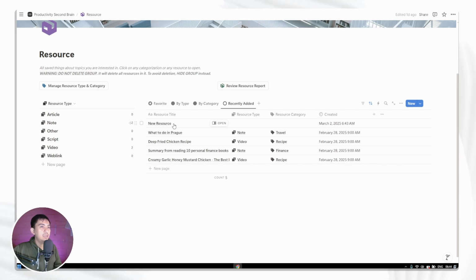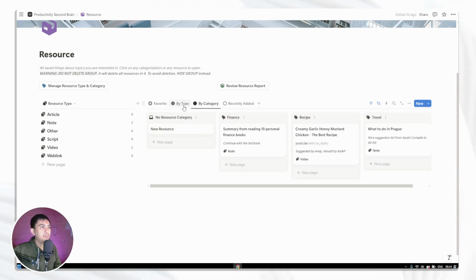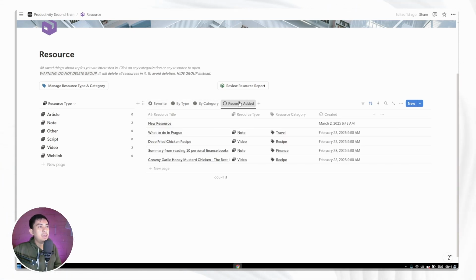And the new resource we just added, let's say that we leave the resource type blank, for example, it will also be shown appropriately in the by type and by category views. And you can edit after you organize everything. So that's how you add a new resource. And that's basically all about resources.